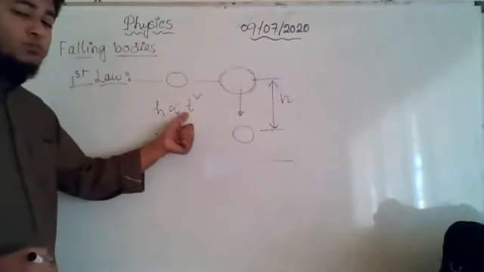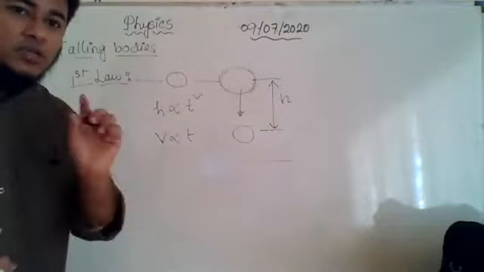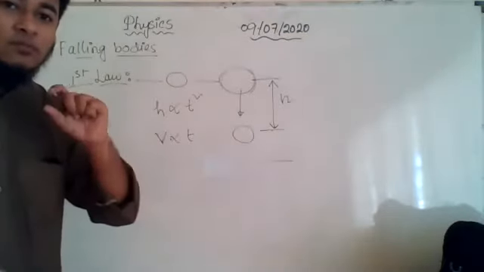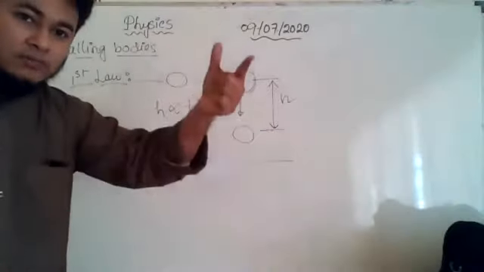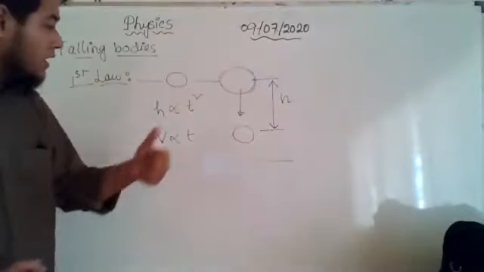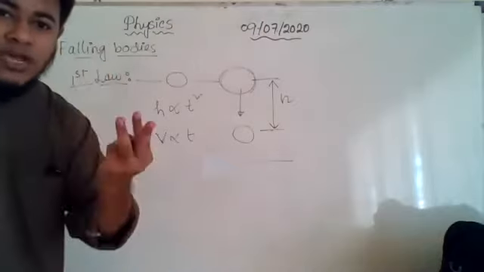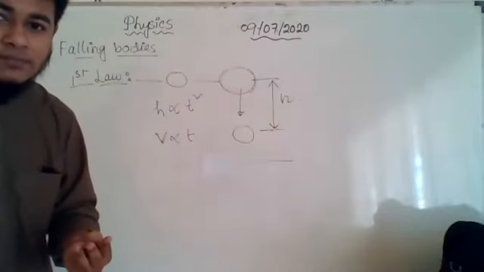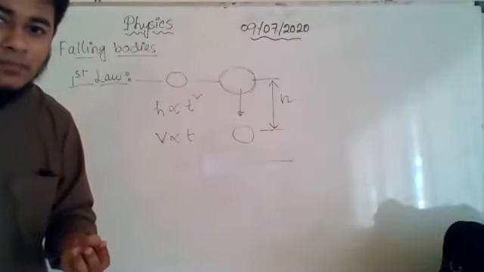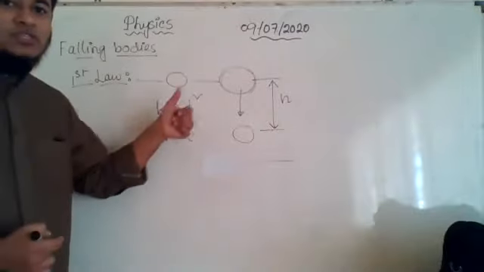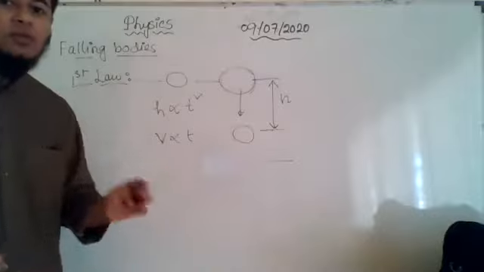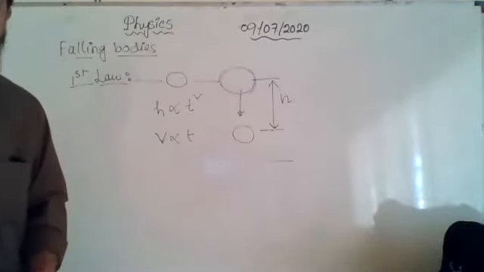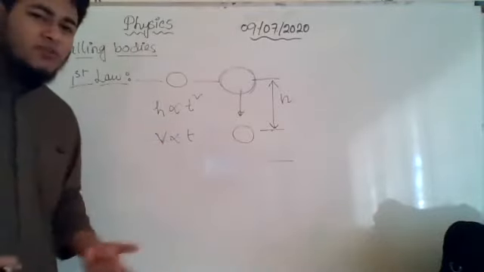Because it is proportional to the square of the time. So if you double the time, if you make the time twice, then the height will become 2 square times. That means 4 times. If the time becomes 3 times, then the height will become 9 times, because 3 square is 9. If the time becomes 4 times, then the height will become 4 square times. That is 16 times. Okay. So you must be very careful.